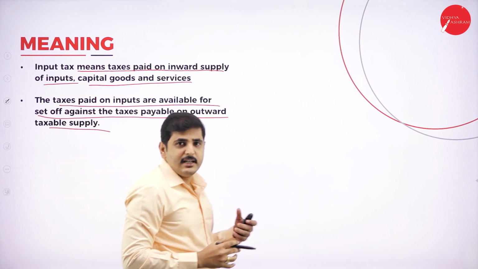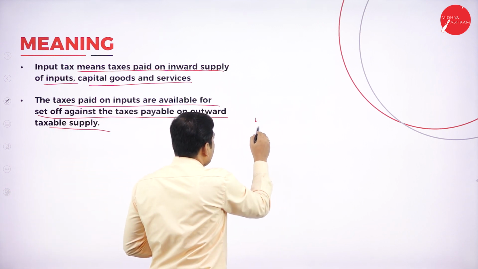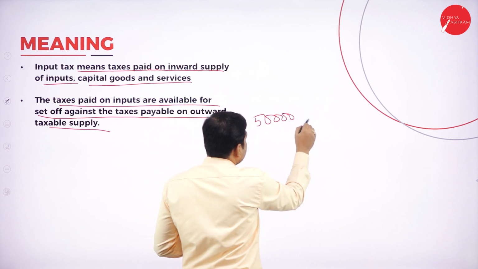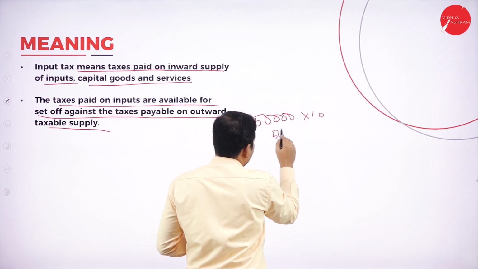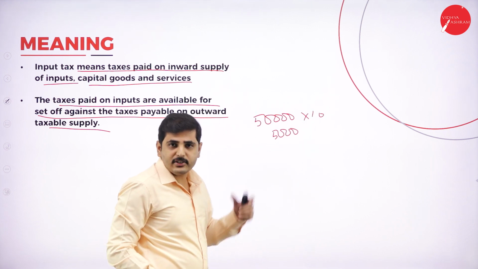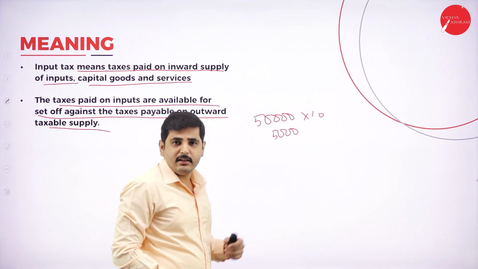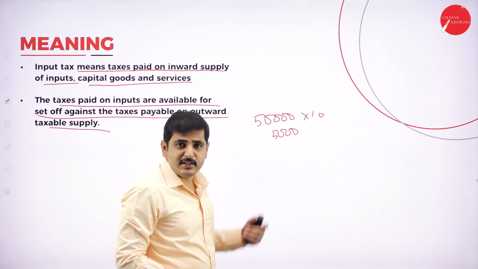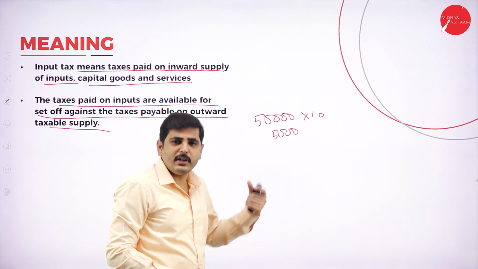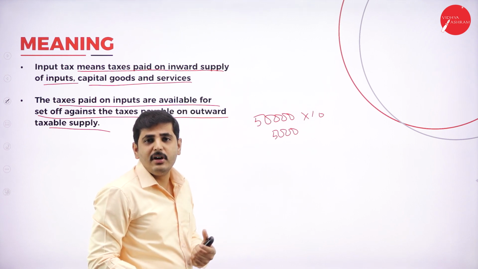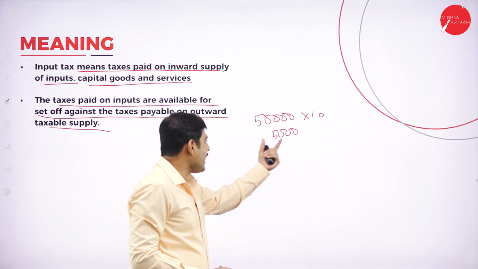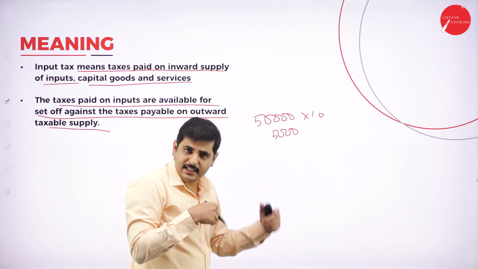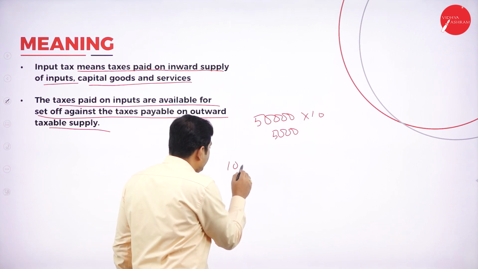Suppose I have produced goods for 50,000 and the tax is 10%. Then 5,000 rupees is the tax I have paid on input. It may be material, cost of production, other service or machinery. Any article we have purchased in order to produce the product, we have paid the tax of 5,000 rupees. While selling, I have to pay the tax of 10,000 rupees.